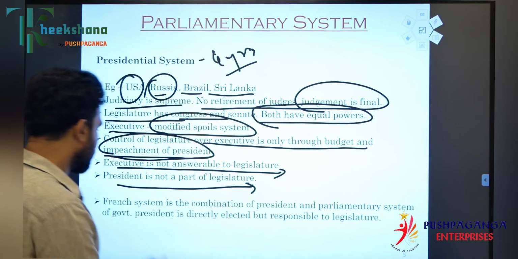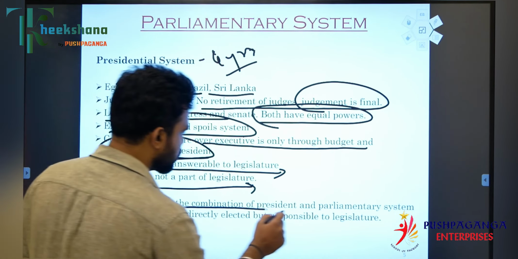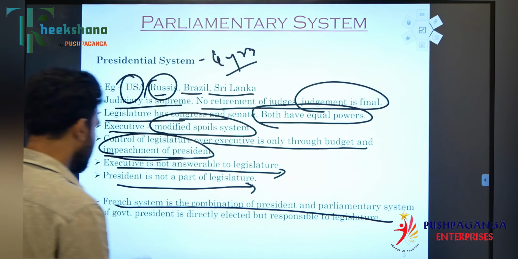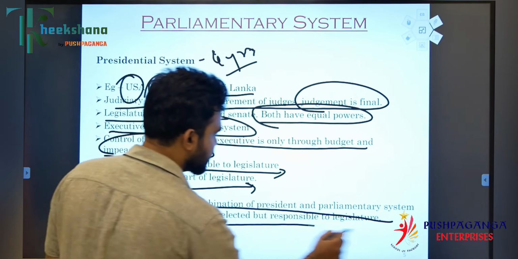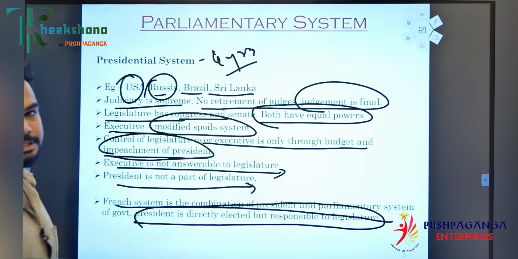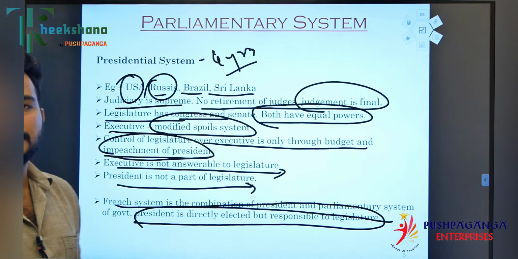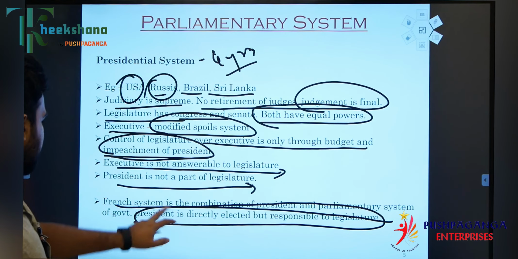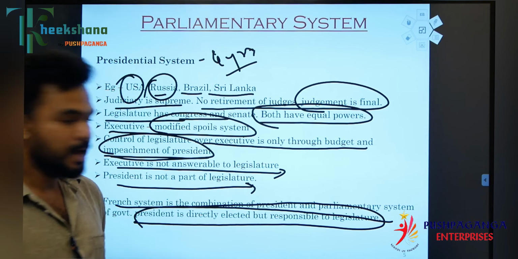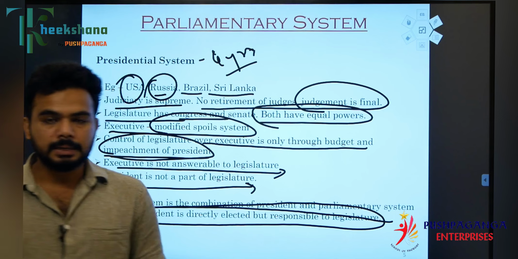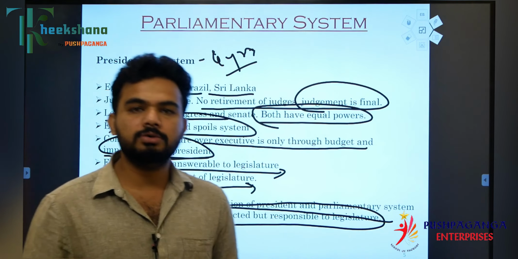Now, the French system is a combination of the presidential and parliamentary systems. The president is directly elected but responsible to the legislature. We knew the presidential system and the parliamentary system, whereas in France there is a government which is a combination of both.